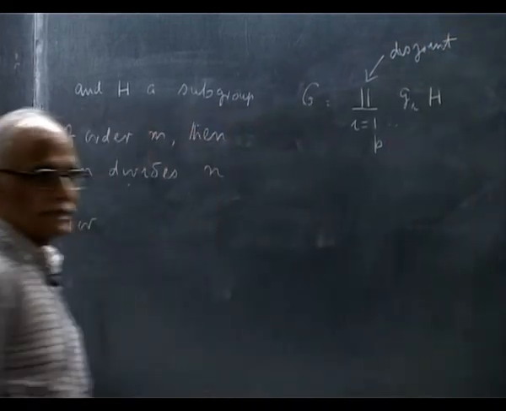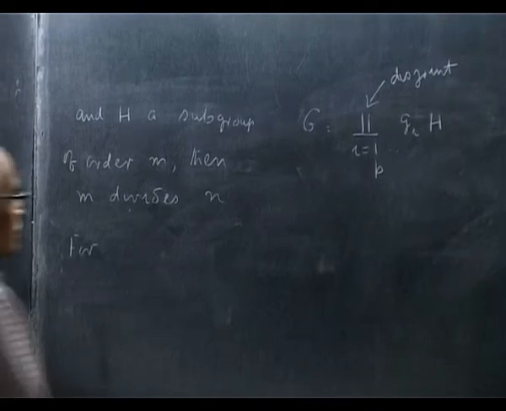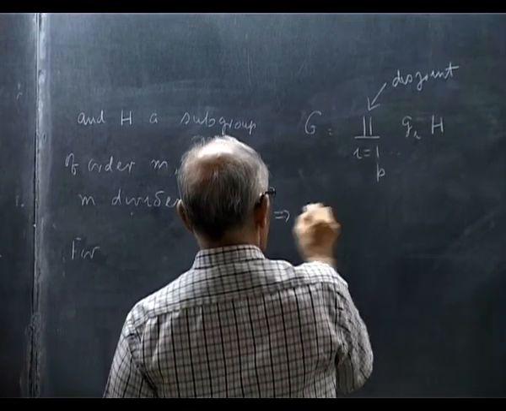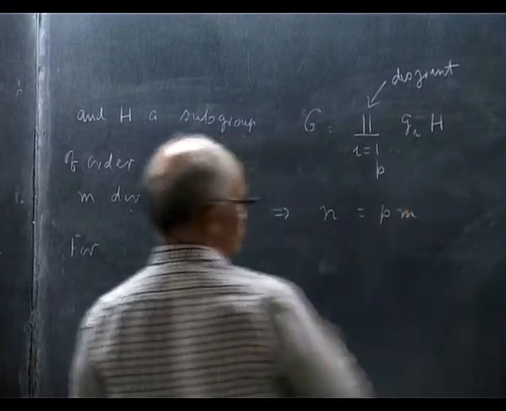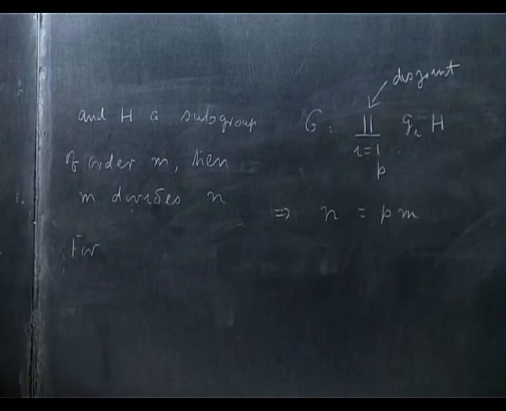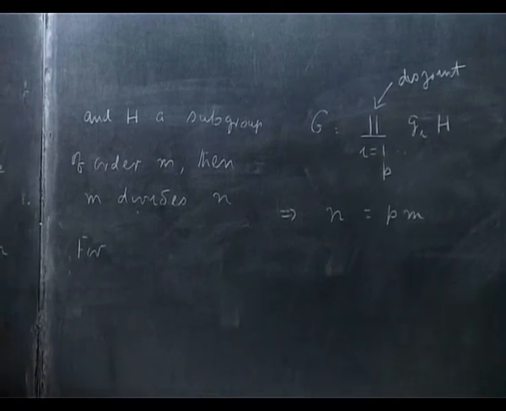So the left cosets are disjoint, so I partition it. So by comparing, you see that n is pm. So this proves that the order of a subgroup divides the order of the group.